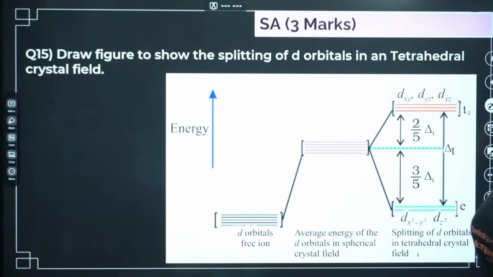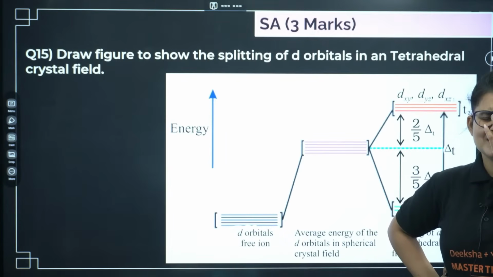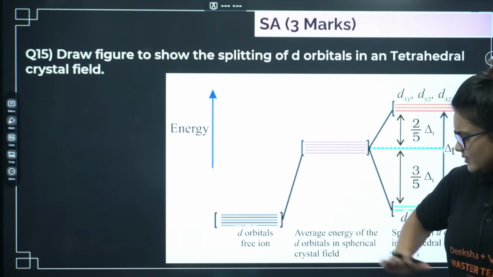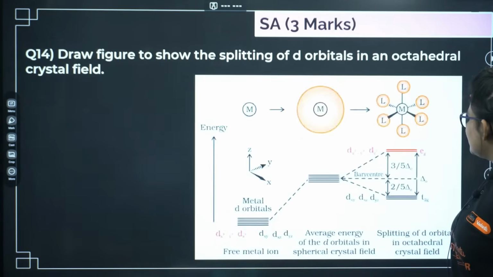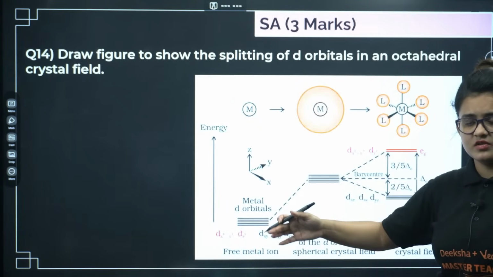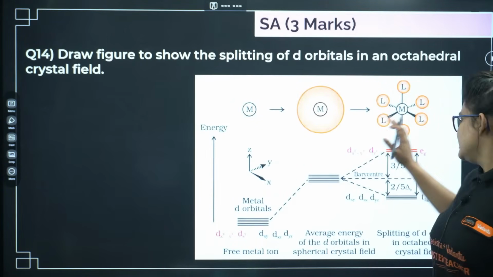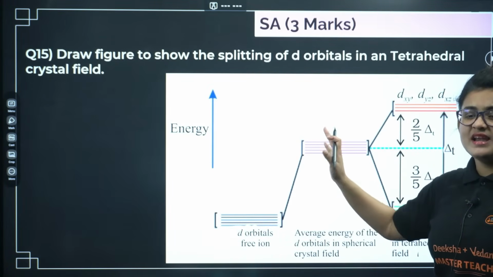So this is basically your tetrahedral field. Tetrahedral, what happens basically, T2 will go up and E will go below. So in case tetrahedral chance coming, this particular question and this particular question, if you ask me, is more relevant for the upcoming examination. Their chance is higher rather than this, but this is also important. They can give any one of it.